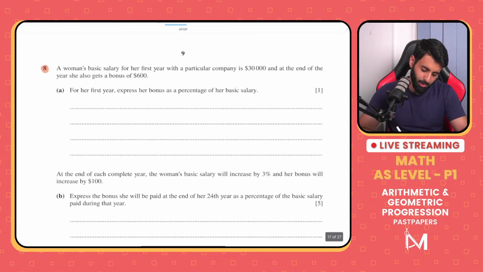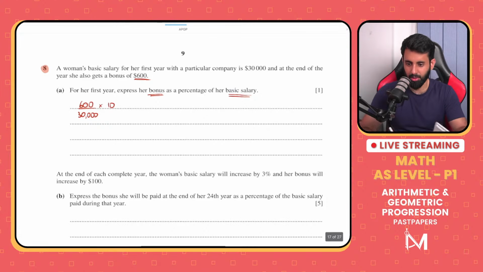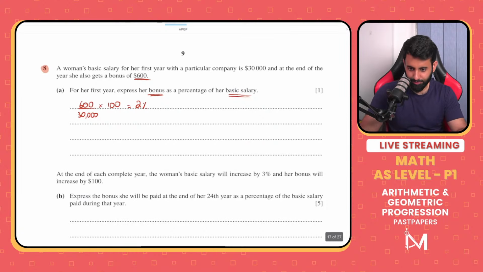So express her bonus as a percentage of her basic salary. What's her bonus? Her bonus is $600. What's her basic salary? That's 30,000. So we need to express 600 as a percentage of 30,000. Work this out, see what you get. 600 divided by 30,000 into 100. So we're looking at 2%. All right, now the next part.